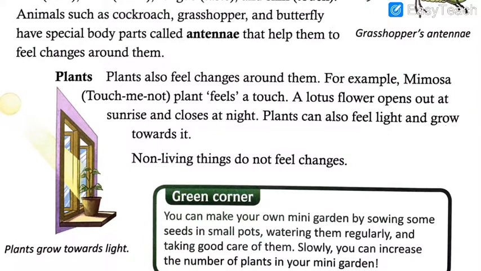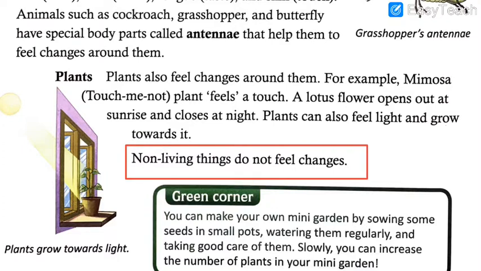Similarly, for the plants, one example is touch me not plant. If you touch that plant, it closes itself. One example I gave you is of sunflower, it moves towards the direction of its light. One example is lotus flower, it opens up at the sunrise and closes at night when the sun sets down. So these are the few examples of how plants and animals can feel the changes around them like a human being, because they are also living things. Now, as usual, non-living things do not feel changes.